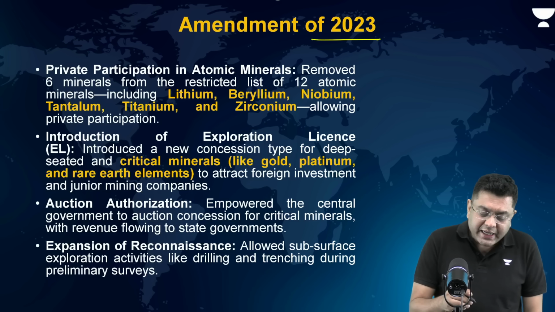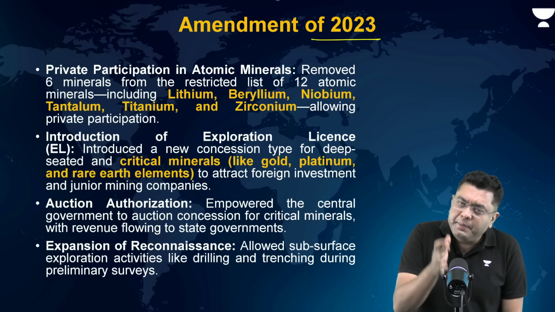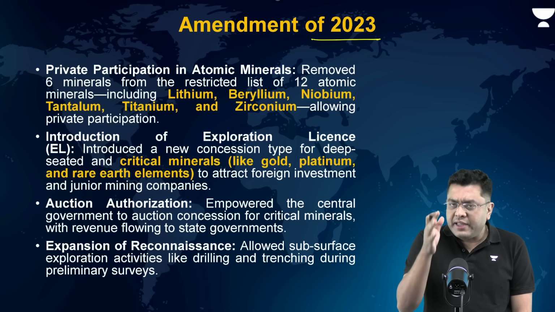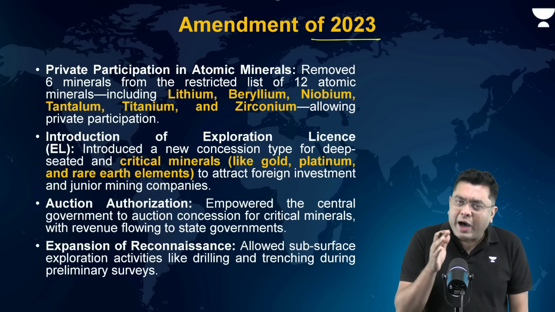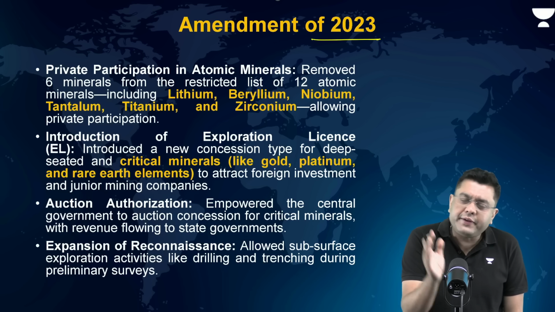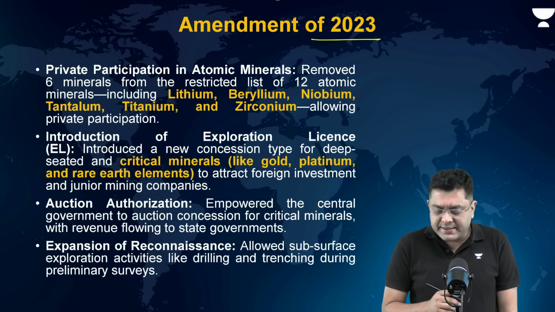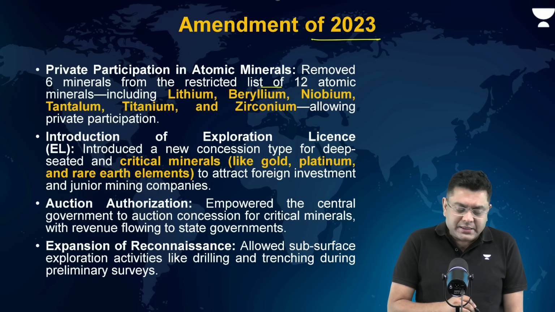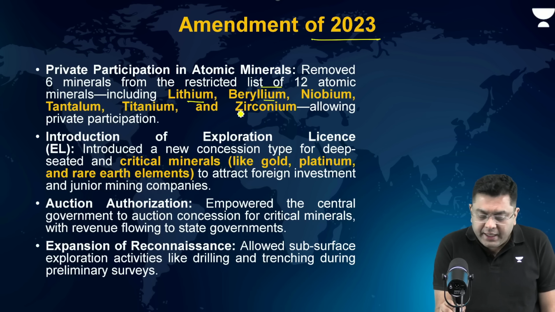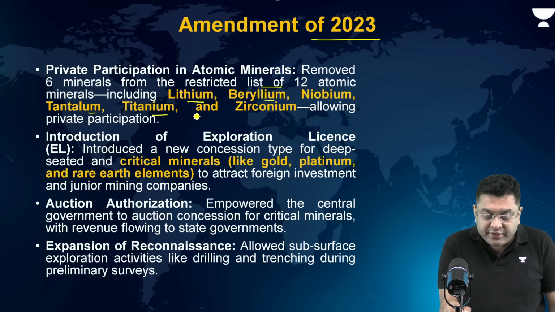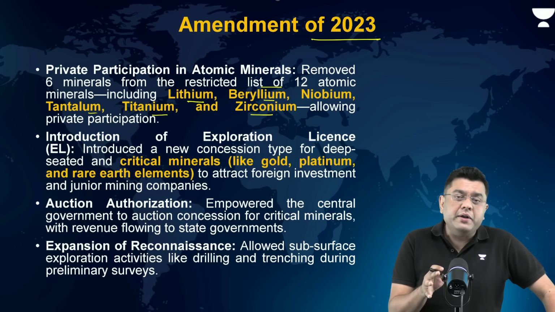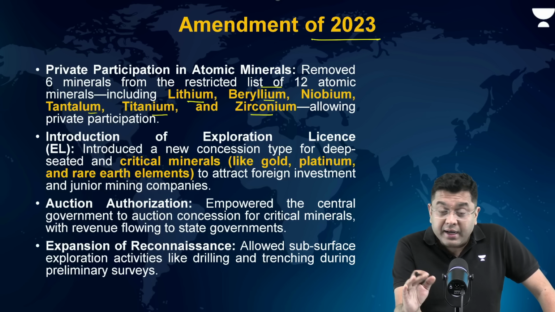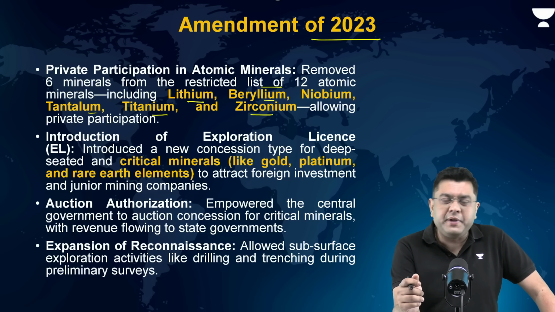Now what was done, that there were certain minerals which were restricted from private participation earlier, right? They were under the atomic minerals. Now, out of the 12 restricted minerals, 6 of them were removed from the list, that is lithium, beryllium, niobium, tantalum, titanium, and zirconium. Now, in these minerals, private participation was allowed, which was not the case earlier. Earlier, all of this would be restricted to the government PSUs as well.